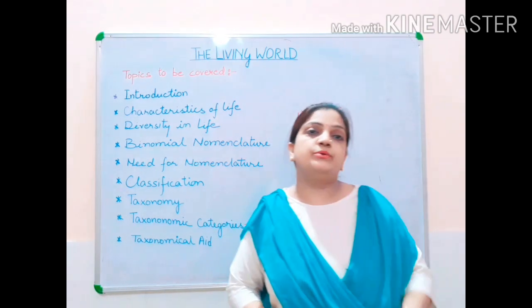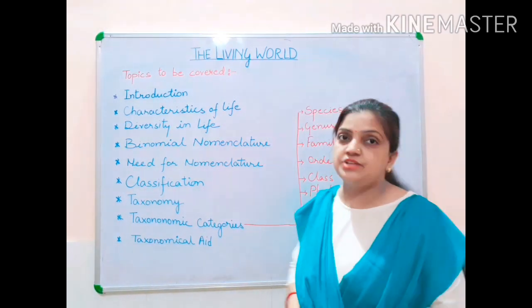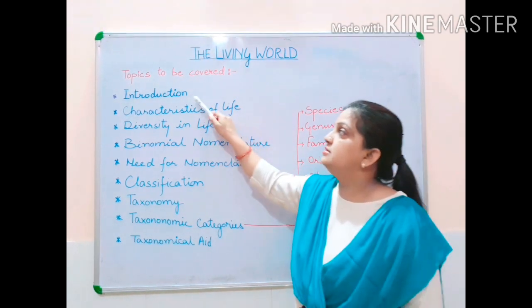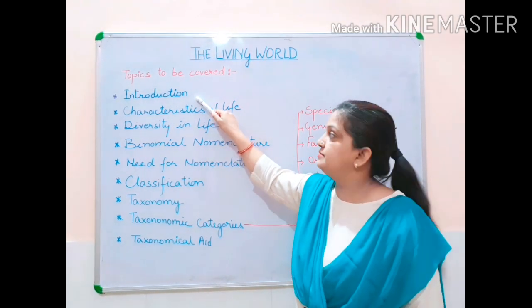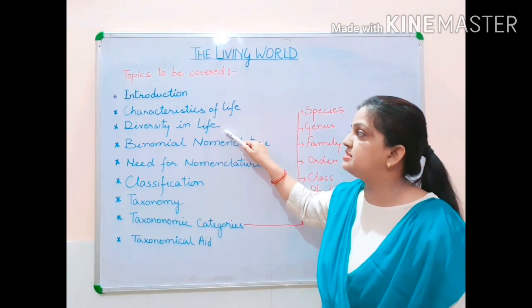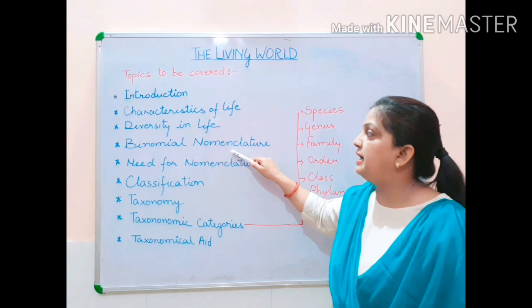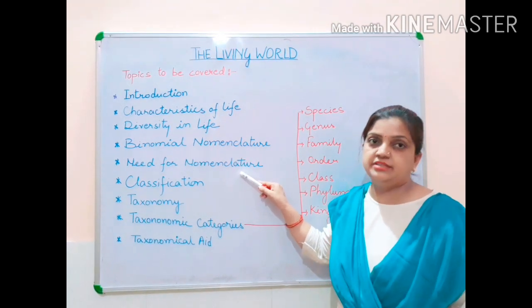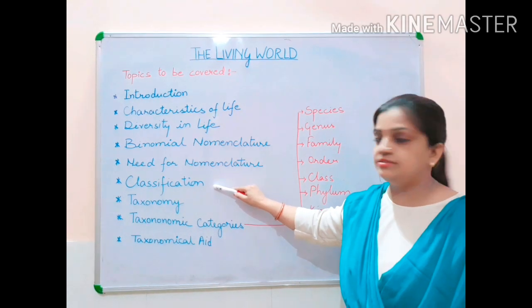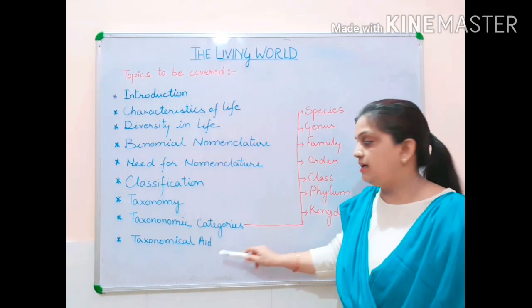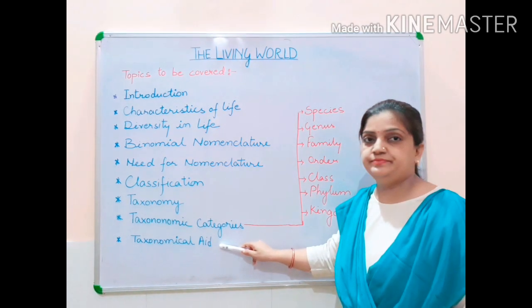Now, the topics which we are going to cover in the first chapter, that is your living world, are: first is introduction, then characteristics of life, diversity of life, binomial nomenclature, need for nomenclature, classification, taxonomy, taxonomic category and taxonomic aid.